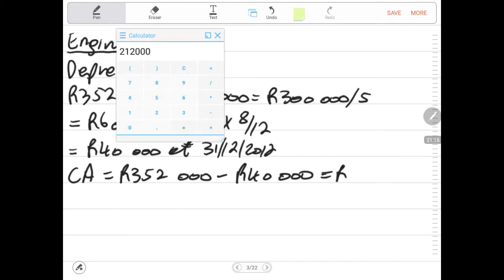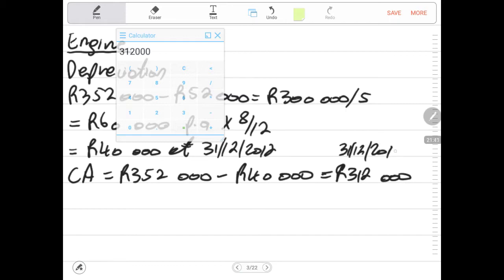What is the answer? It is 312,000 rands. 312,000 rands is the carrying amount of the engine at 31st of December 2012.